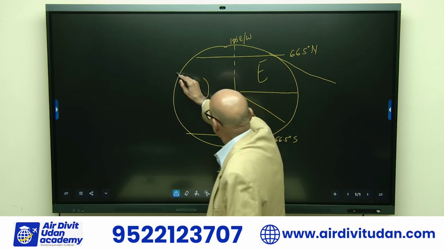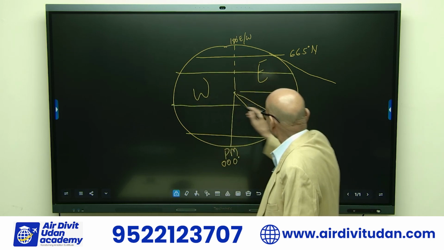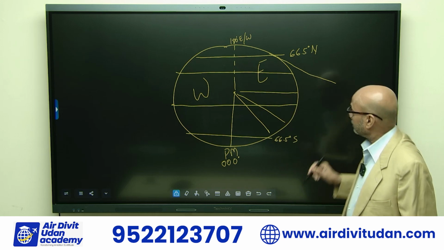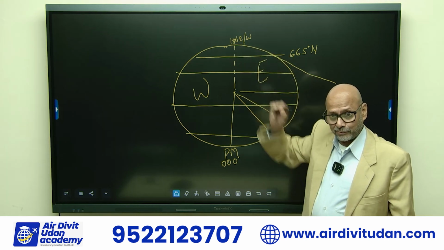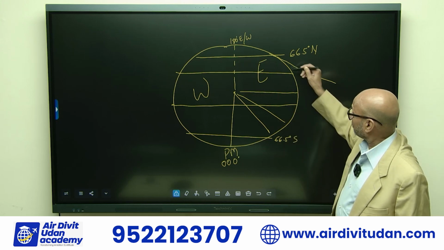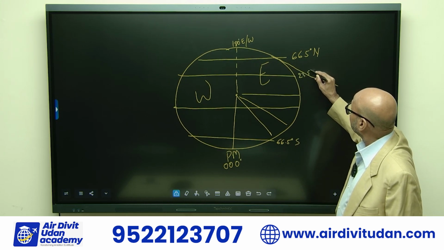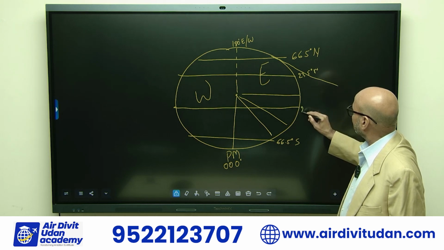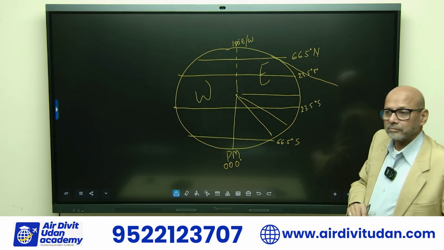Tropic of Cancer and Tropic of Capricorn are basically the main part giving me that inclination of 23.5 degrees. That's why this is at 23.5, and this is 23.5 degrees south.